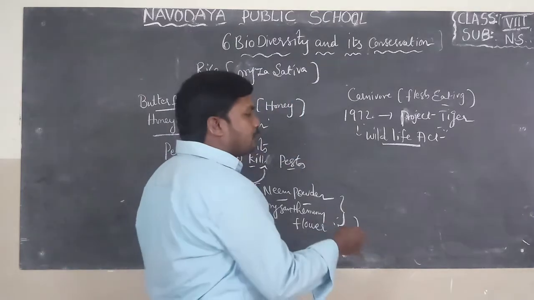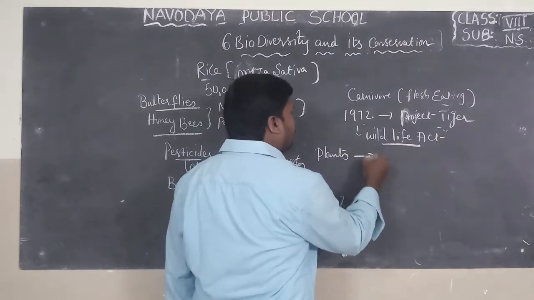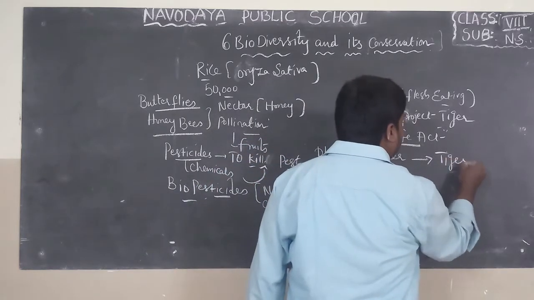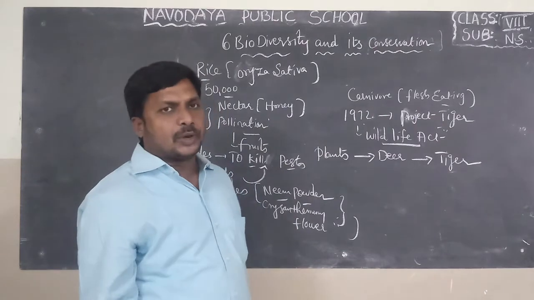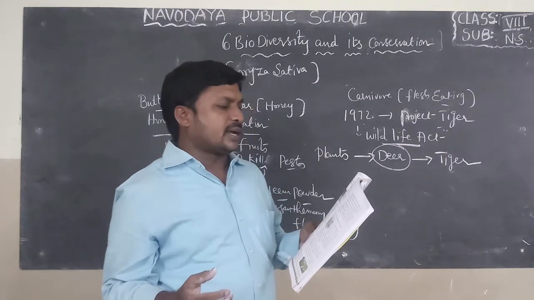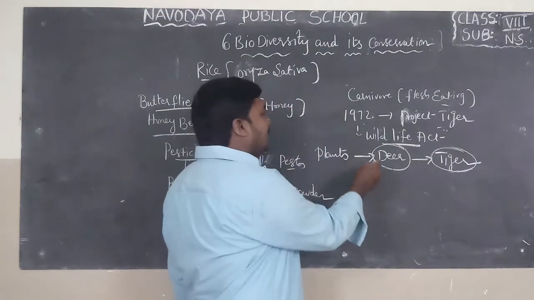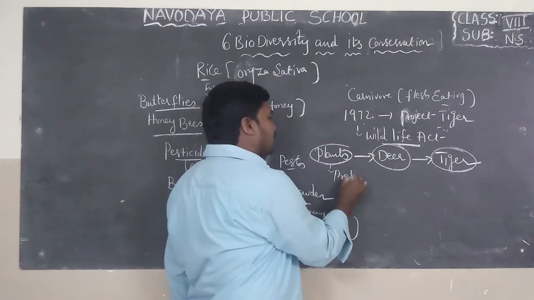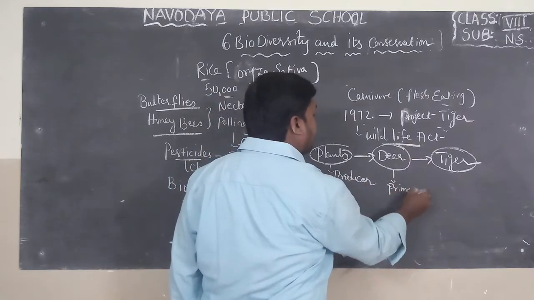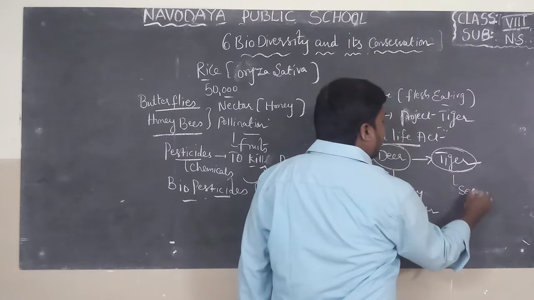What will happen to the deer population in a forest where tigers were present earlier? If you observe a food chain related to the forest, green plants are the producers, deer are the primary consumers, and the tiger is the secondary consumer. For example, if tigers are present, deer depend on plants. Here plants are the producers. Deer is the primary consumer. Tiger is the secondary consumer.